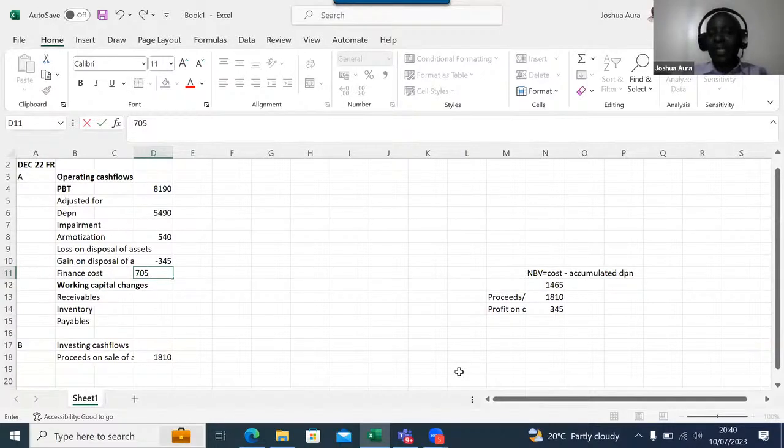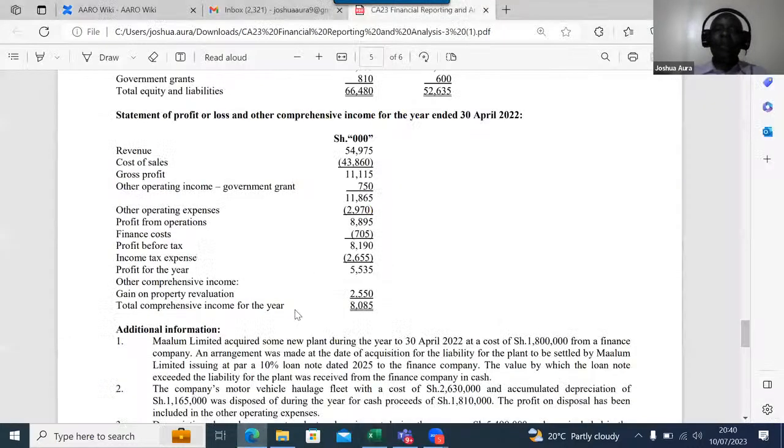Before you go to any other stuff, you must do what we call an abracadabra thing. What is this abracadabra? This thing of always looking up in the heavens. Where you have profit before tax here, 8190, you go up column-wise and identify non-operational items. We identify non-operational items. And in these non-operational items, if you are careful, like now, finance cost, of course, is non-operational.